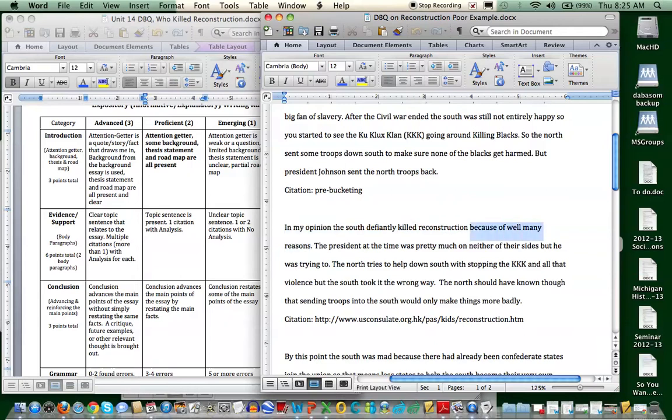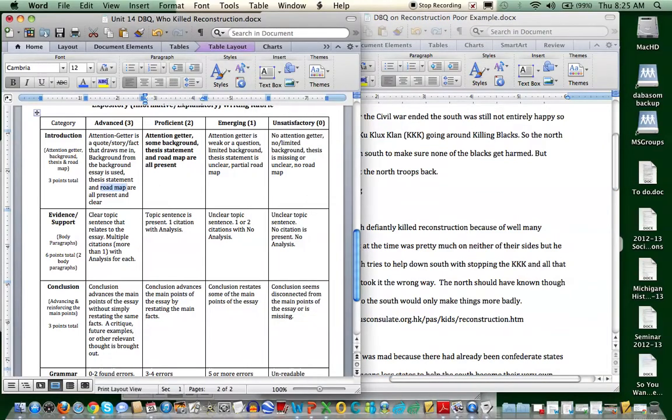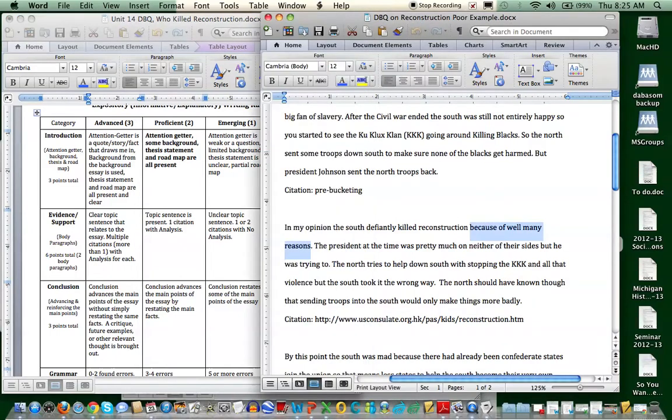And again, this "because of, well, many reasons." This is the part right here, and a lot of you have done this in the past with DBQs. You just tell me, well, and there are other reasons too. That's the roadmap that I'm looking for. Give me those many reasons. Tell me why those different things happen.